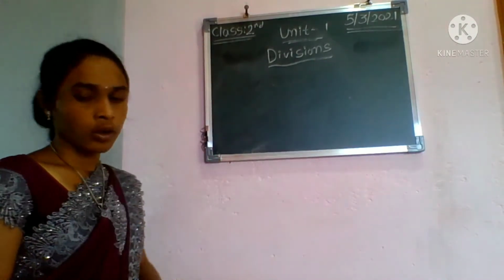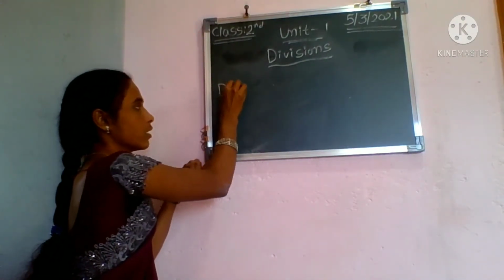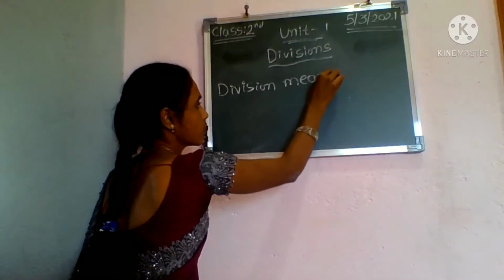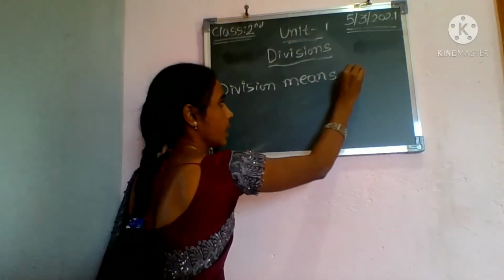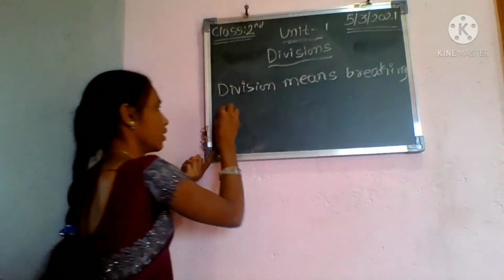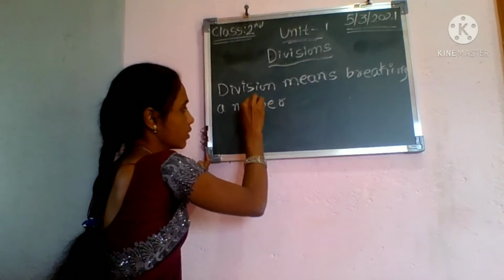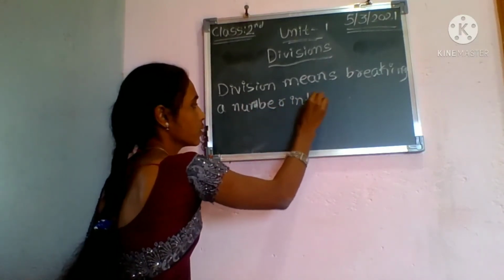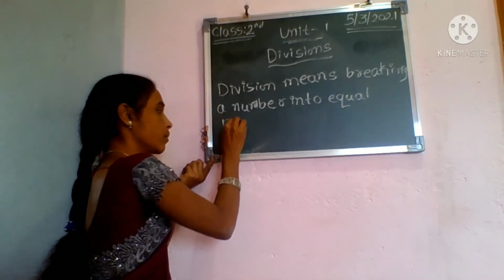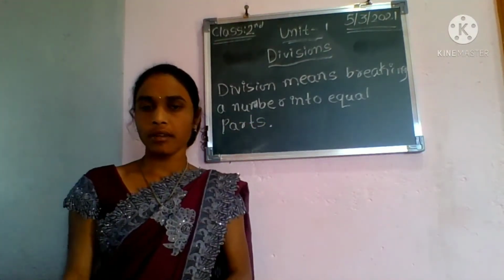Next we go for what is division. Division means breaking a number into equal parts. Breaking a number into equal parts.